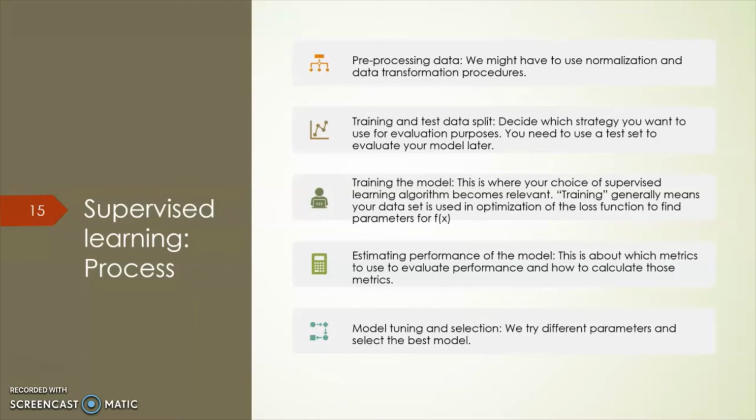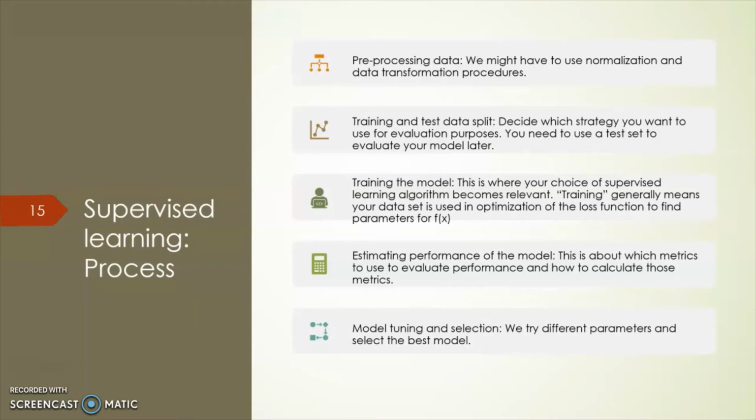Here we choose the algorithms that are relevant to our training data set. Then estimating the performance of the model. This is about which metrics to use, evaluating the performance, and how to calculate the metrics, for example, choosing some particular algorithm and checking the accuracy.